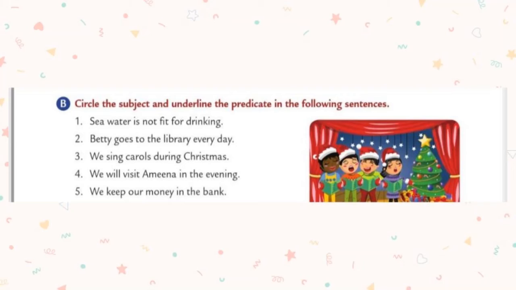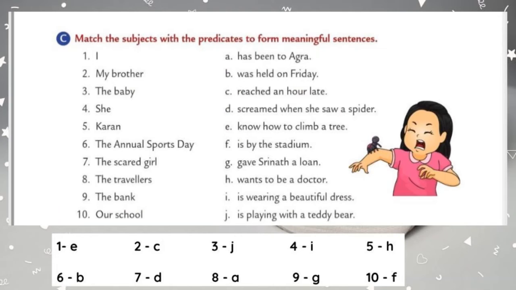Okay students, we have completed the first 5 sentences. Remaining, you should try in your grammar book. Already I said that use pencils, not pen, okay? Okay students, already we have completed 3 exercises. Now we are going to do the next exercise, that is match the subjects with the predicates to form meaningful sentences. Here they have separated into 2 columns.